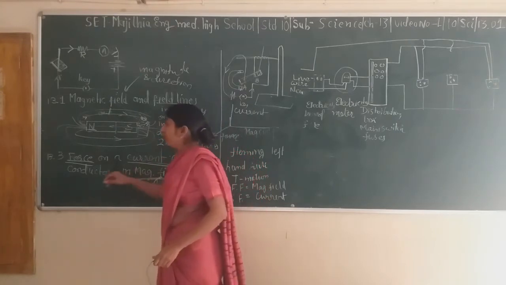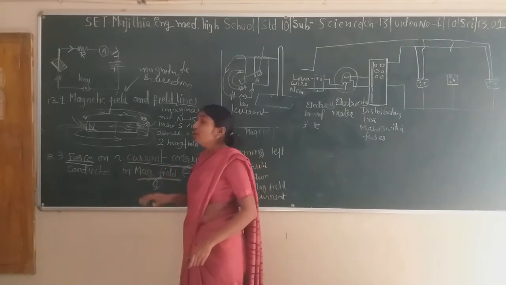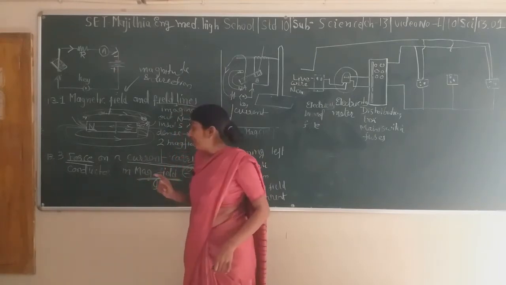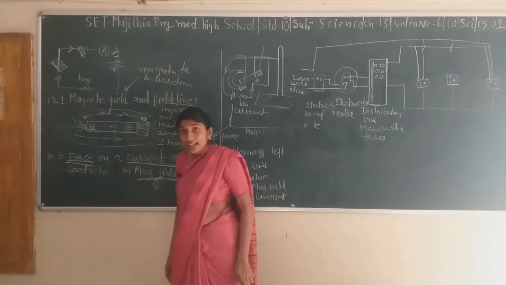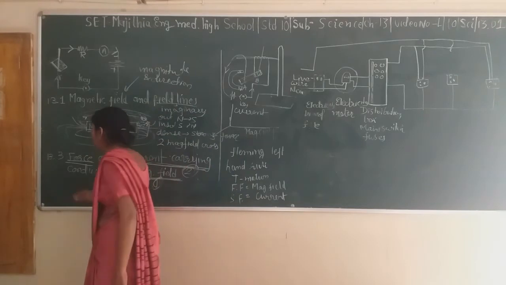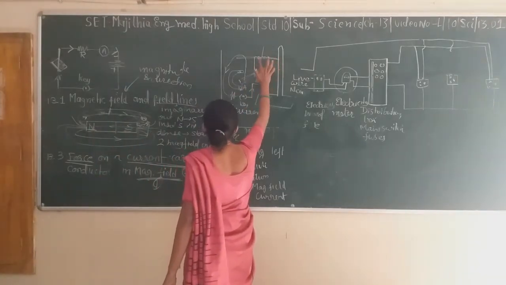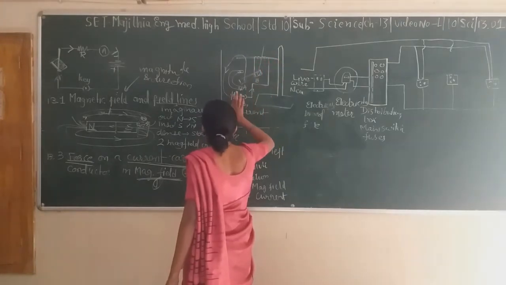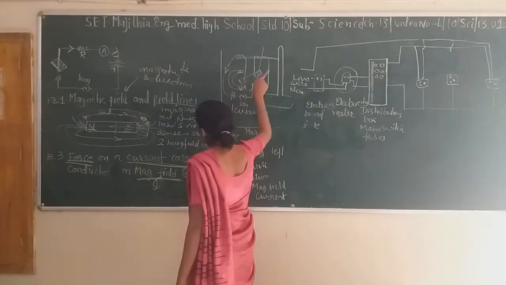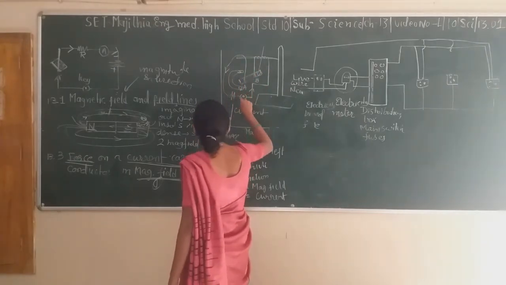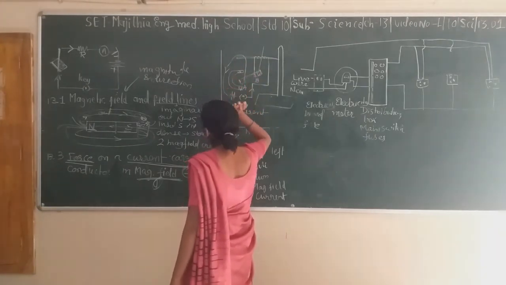So next topic is force on a current carrying conductor in a magnetic field. First of all we require a magnetic field. Next thing we require is a current carrying conductor. What could be a current carrying conductor? It could be a simple metal rod. So we hung a simple metal rod and connected this rod along with the battery and key, okay. By doing this connection, we are able to pass current through this conductor.